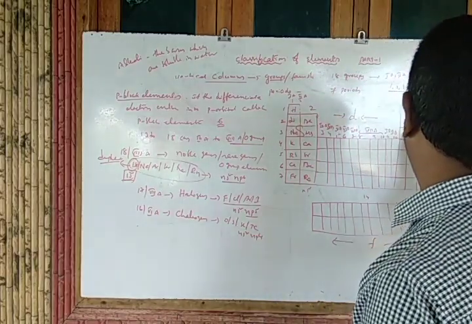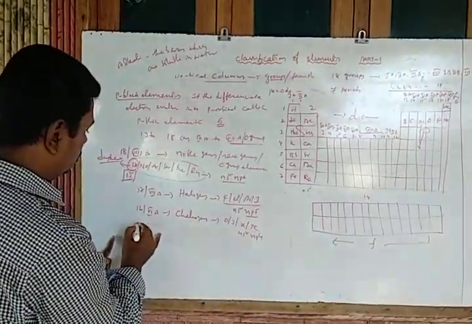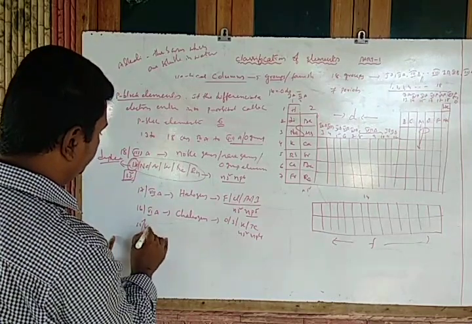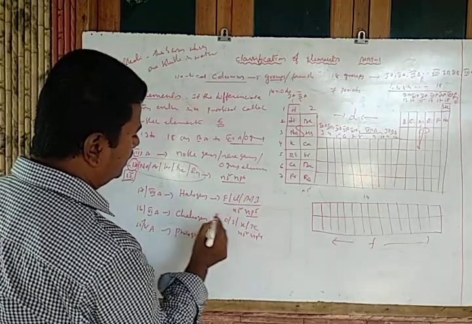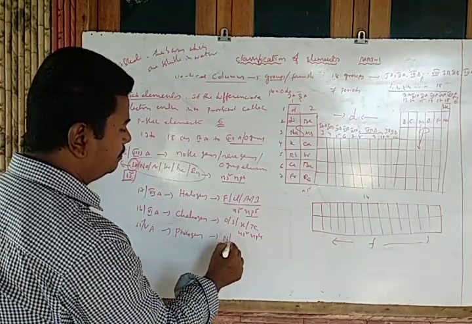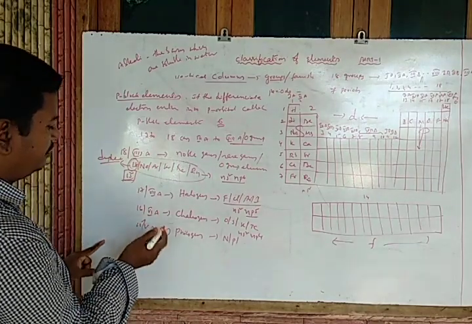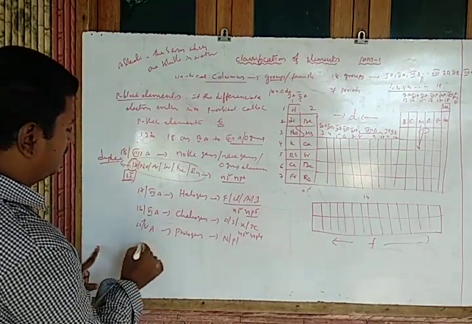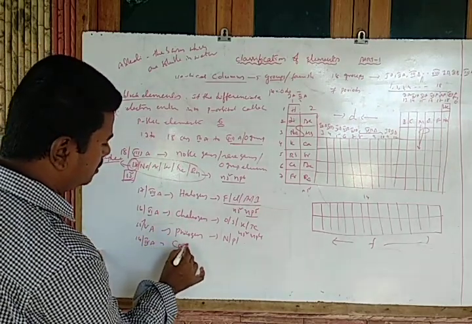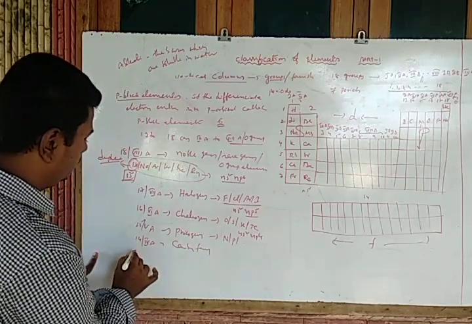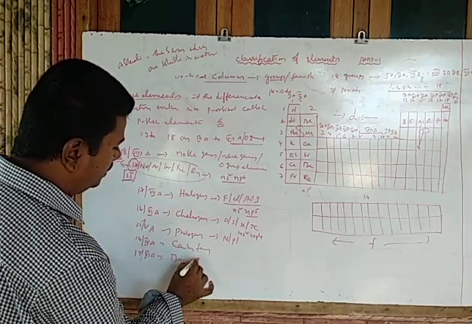Then the 5th group elements are called which one? 15th group or 5th group elements are called pnicogens, or the nitrogen family: nitrogen, phosphorus type. Okay, and before that one, which one? 4th A, carbon family. 14th group, 4th A, that one is called the carbon family. And 13th group, that one is called 3rd A, the boron family.